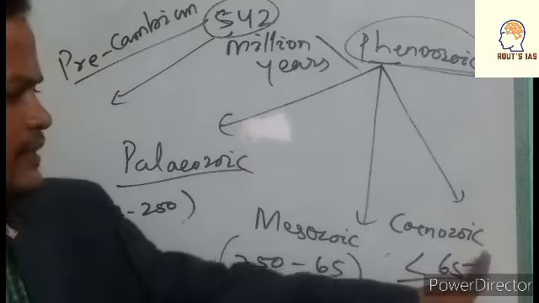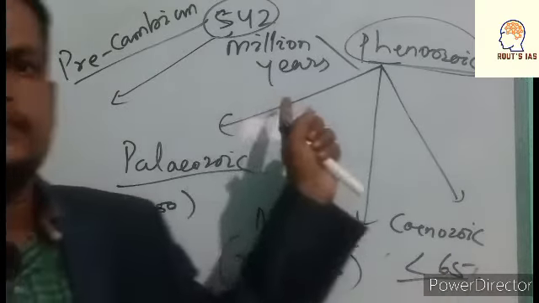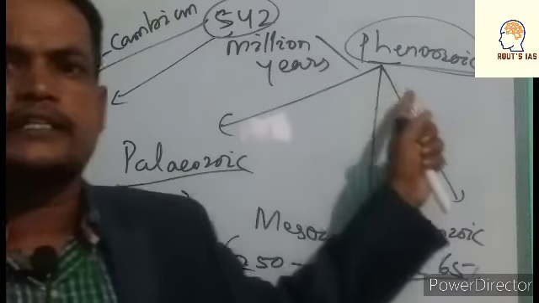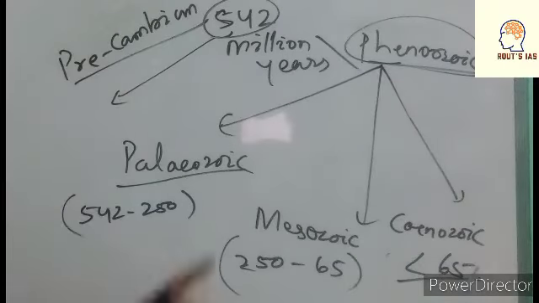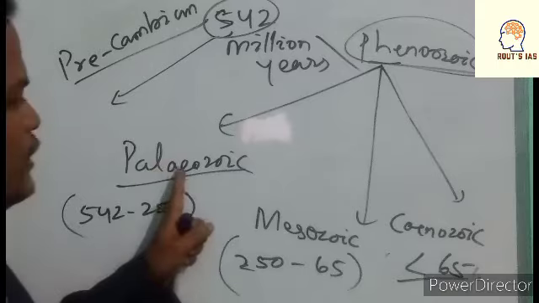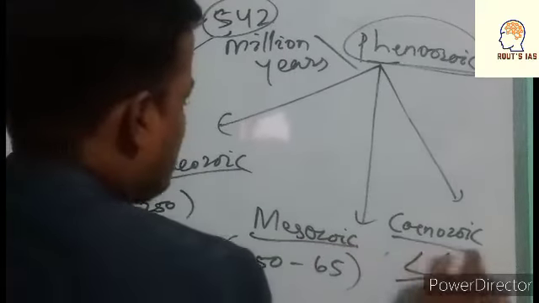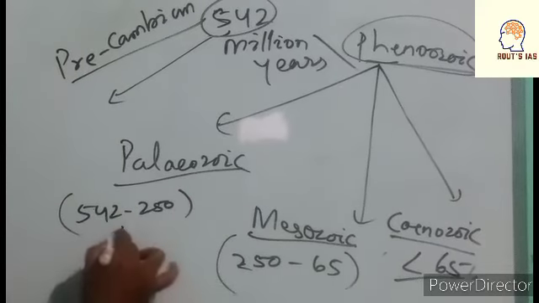So this is how the spans differ. When we are talking about the Phanerozoic, we are talking about three divisions: Paleozoic, Mesozoic, and Cenozoic. And the Paleozoic is otherwise called the age of fishes.